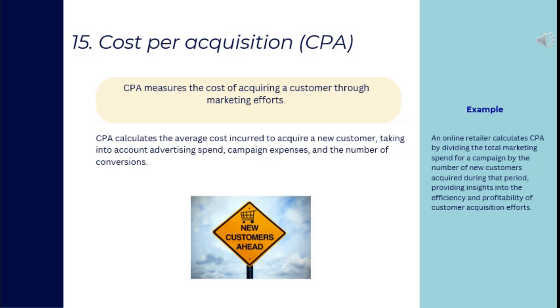For example, an online retailer calculates CPA by dividing the total marketing spend for a campaign by the number of new customers acquired during that period, providing insights into the efficiency and profitability of customer acquisition efforts.